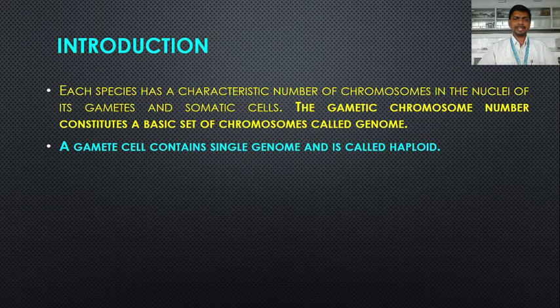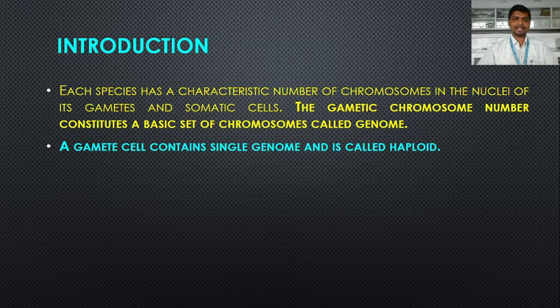For example, in human beings there are 46 chromosomes in the somatic cell, while the gametic cell possesses 23 chromosomes. This 23 is the basic set of chromosomes found in the gametic cell, while 46 is the diploid set, two basic sets of chromosomes found in the somatic cell. So gametes are haploid while the somatic cell is diploid.